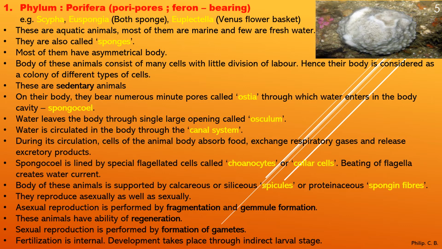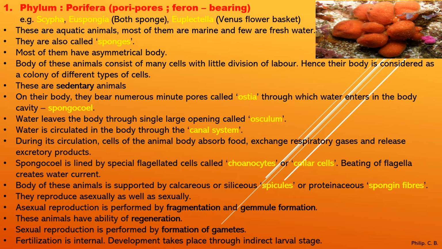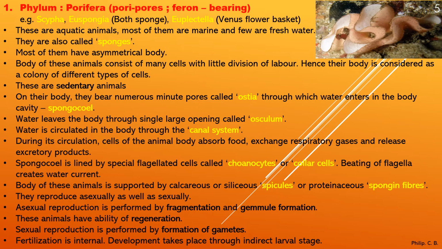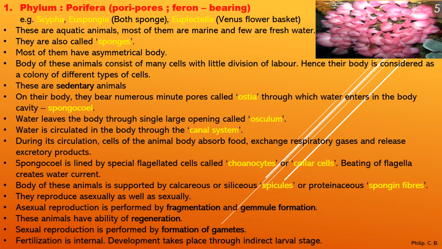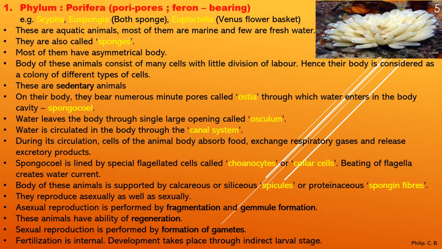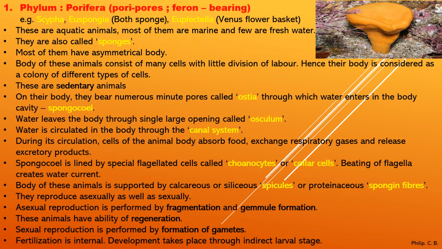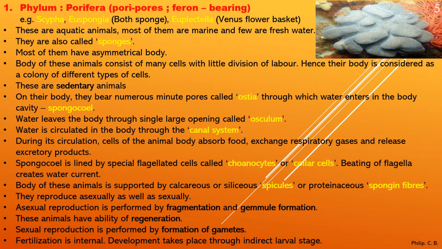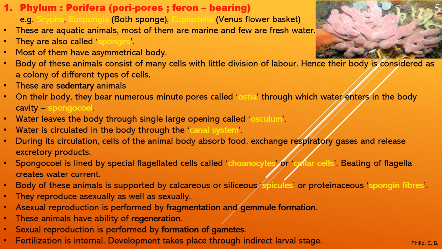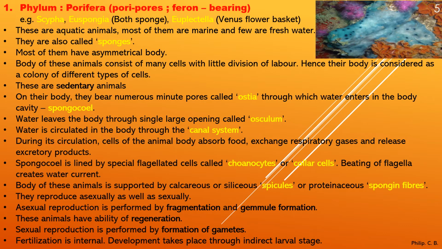When you say calcareous, it is made up of calcium. Siliceous means silica, the spicules present on the body. Or it can be proteinaceous spongine fiber, that is, the fiber present on the body is made up of proteinaceous material. They reproduce asexually as well as sexually. So reproduction may take place with the help of gametes, sexually, or without gametes or without fusion, that is, asexually.